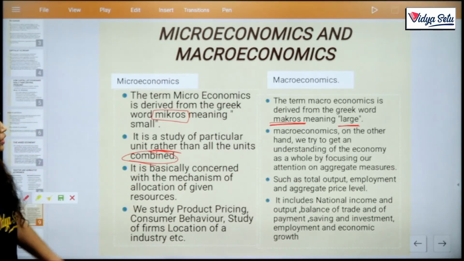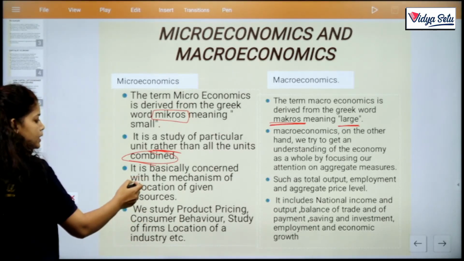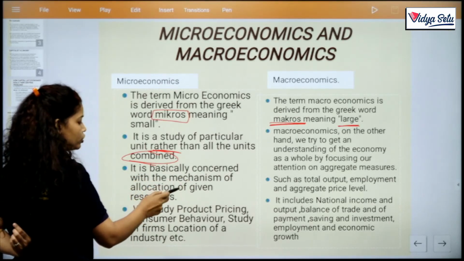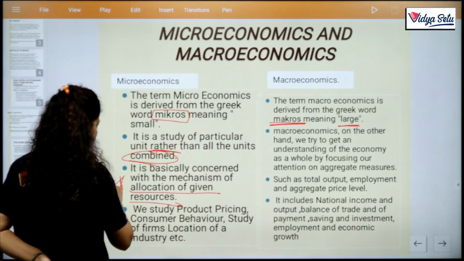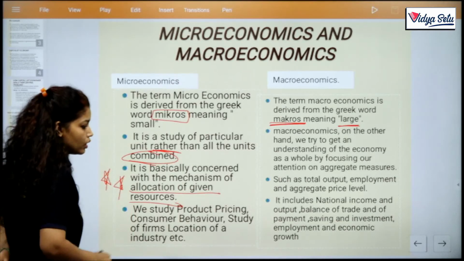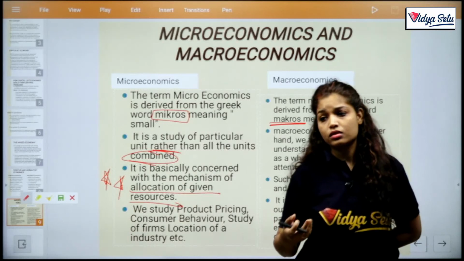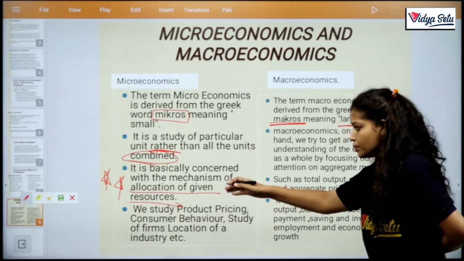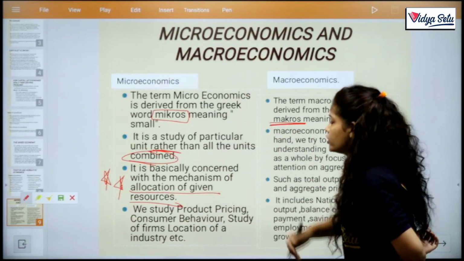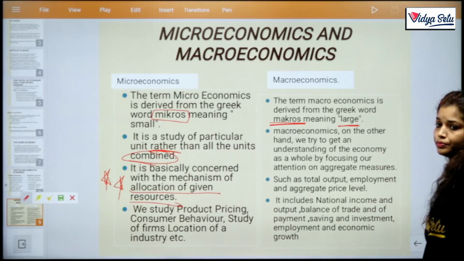Macroeconomics, on the other hand, tries to get an understanding of the economy as a whole by focusing our attention on aggregate measures. Microeconomics is basically concerned with the mechanism of allocation of given resources. ये याद रखिएगा. Try to remember this line, because when I spend, when I purchase, when I earn, when I discuss the allocation of resources of a particular person, this is the subject matter of microeconomics. And things such as total output, employment, aggregate price level are macroeconomics.